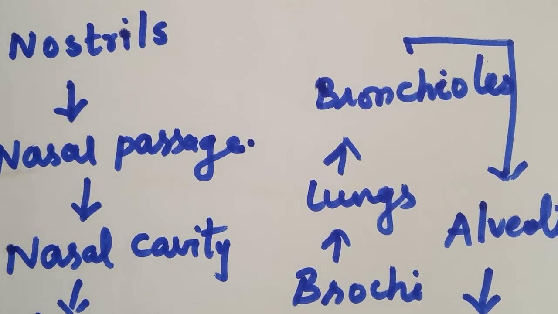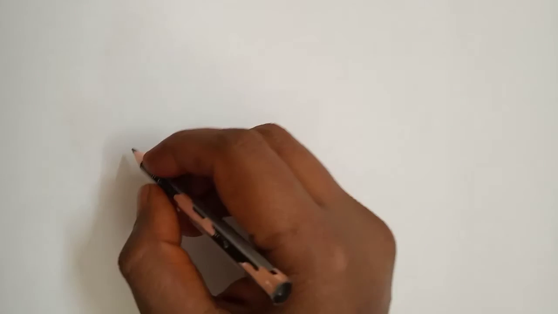Okay, children, good. Now we can see how to draw the human respiratory system. All of you take your paper and pencil and draw along with me. First draw like this.